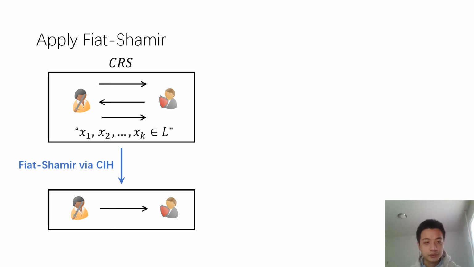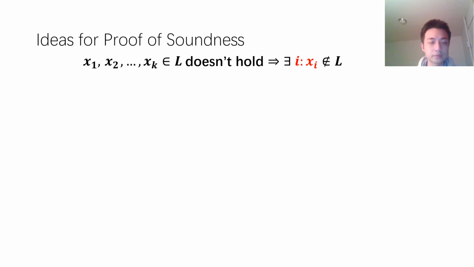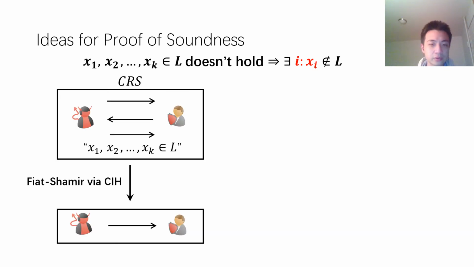Next, to obtain a SNARG, we will apply the Fiat-Shamir transformation using the CI hash method to this interactive argument. Now, how to prove the soundness? The key observation is that if the cheating is successful, then this batch of k instances from x1 to xk in language L doesn't hold, which means there must exist some index i such that xi is not in this language L. So in the soundness proof, we will switch the CRS to a troubled mode CRS that is associated with the ith instance.